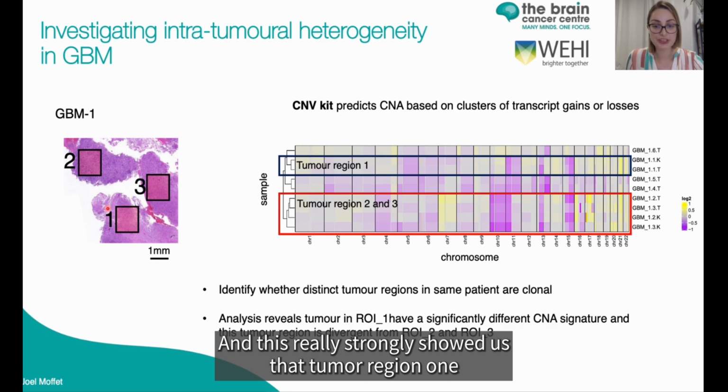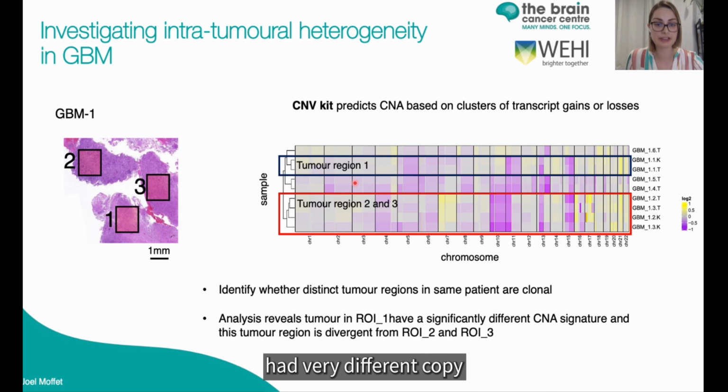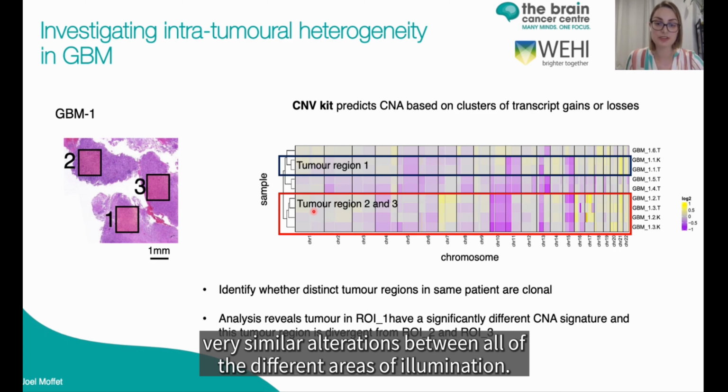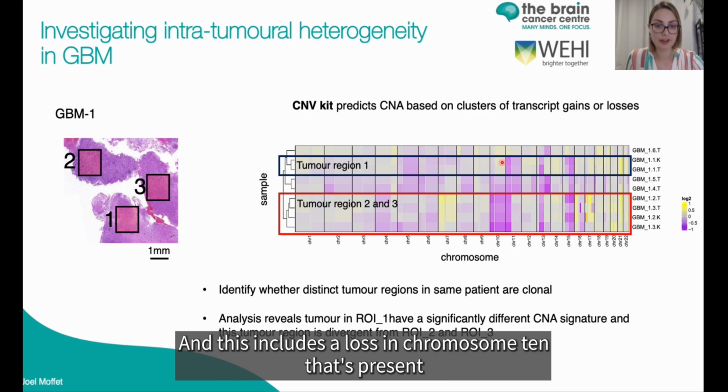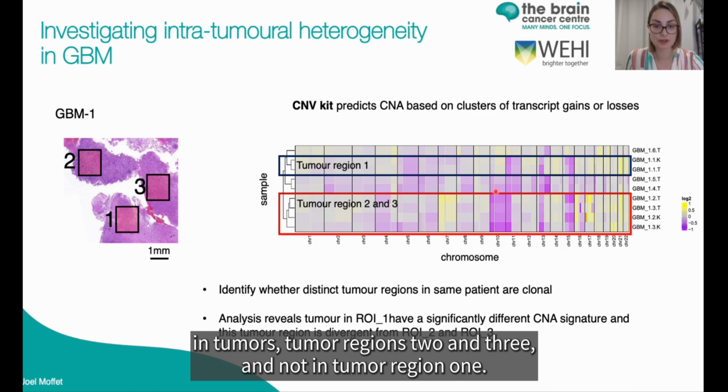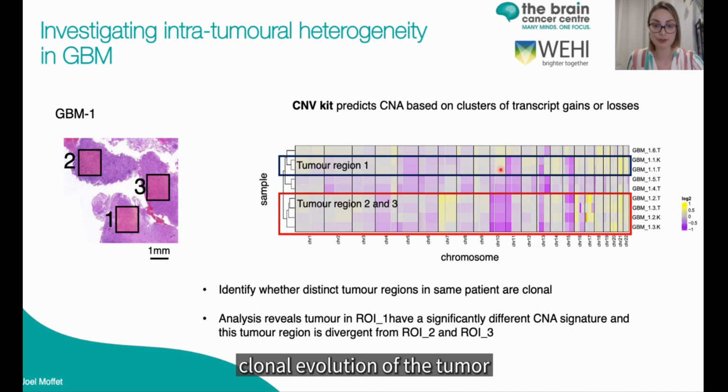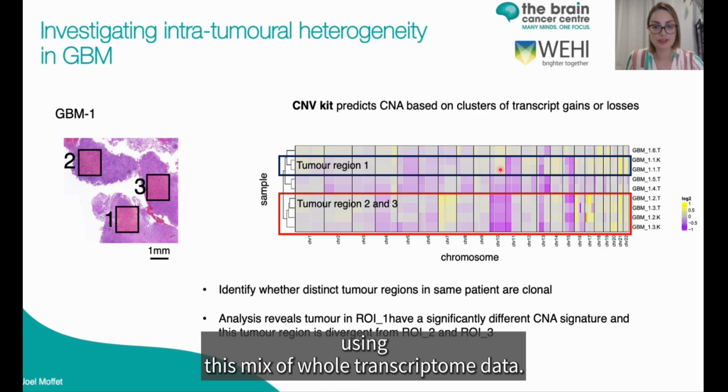This strongly showed us that tumor region 1 had very different copy number alterations compared to tumor regions 2 and 3, which had very similar alterations between all of the different areas of illumination. This includes loss in chromosome 10 that's present in tumor regions 2 and 3 and not in tumor region 1. And so this really reveals a different clonal evolution of the tumor using this geomics whole transcriptome data.